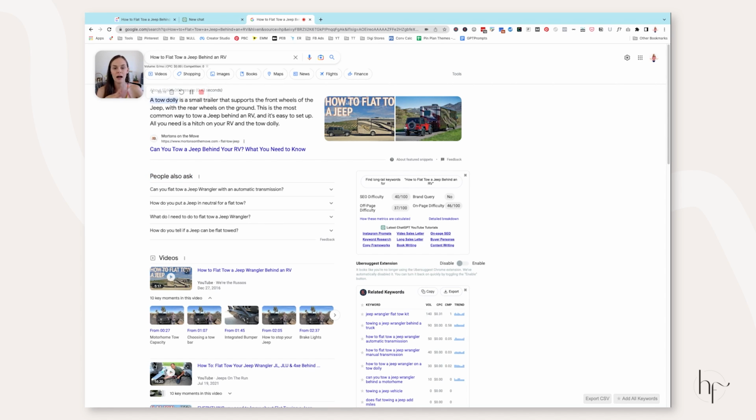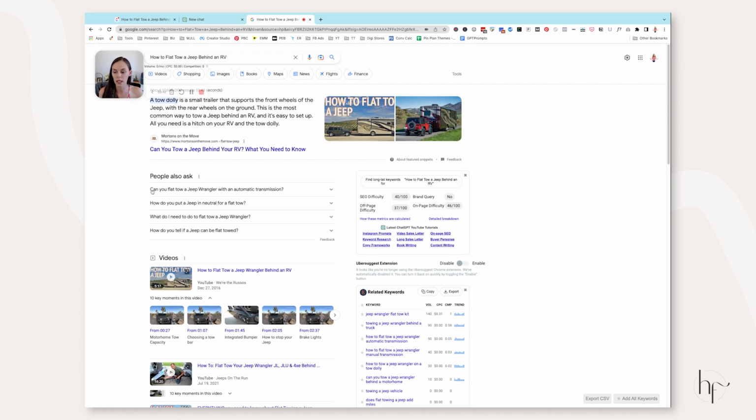Now, I like to have a few main keywords, and I'll get into this later, the keywords that we're going to use in the content, but I like to have a few main keywords, and I use those main keywords to actually look at the people also ask questions. So you're not going to just look at the people also ask questions on one search. It's going to be on 4 or 5 different searches because you want to include a multitude of keywords that you can potentially rank for on Google.